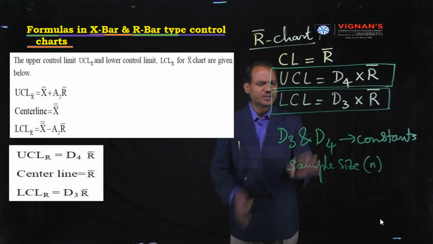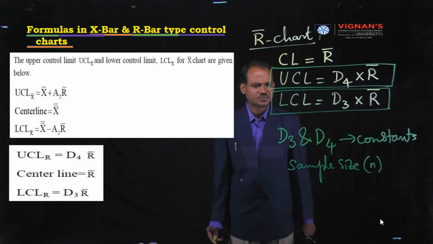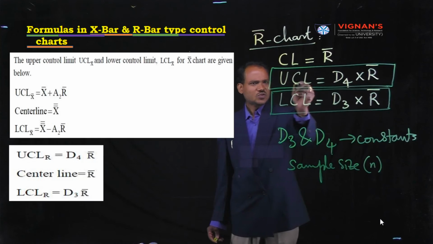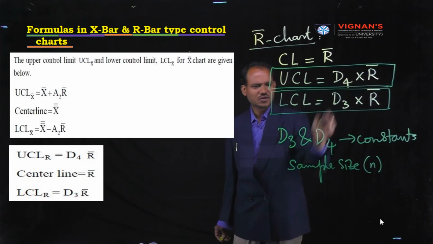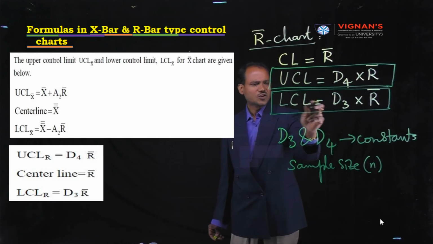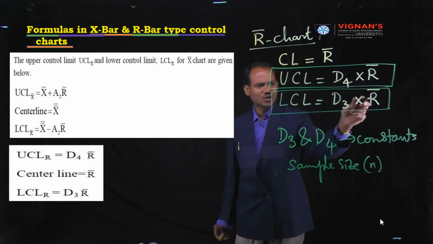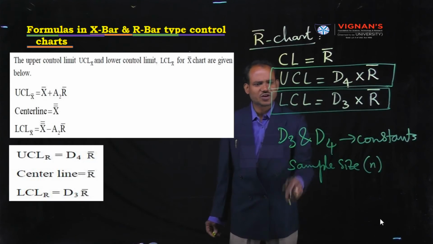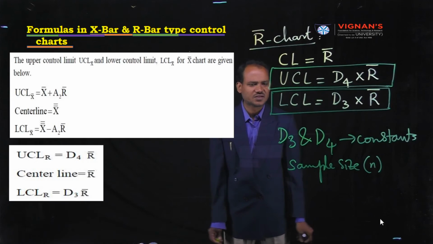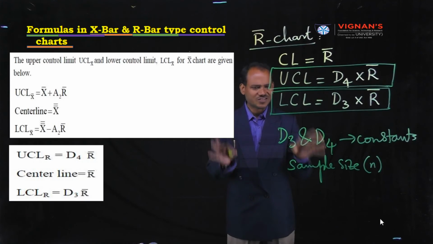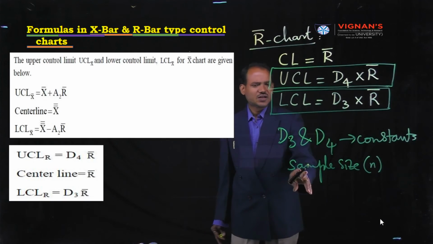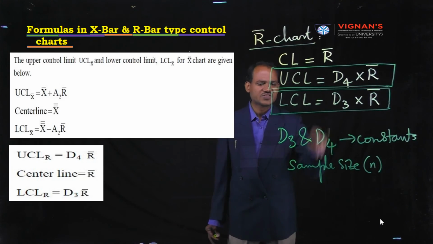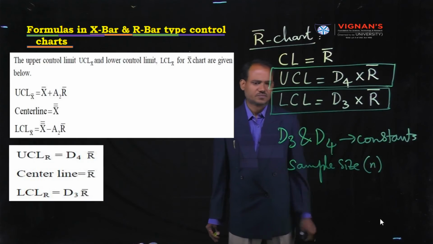Again we will provide a table for this. Upper control limit is equal to D4 into R bar. Lower control limit is equal to D3 into R bar, where D3 and D4 are the factors known as constants. They depend upon the value of the sample size, small n.